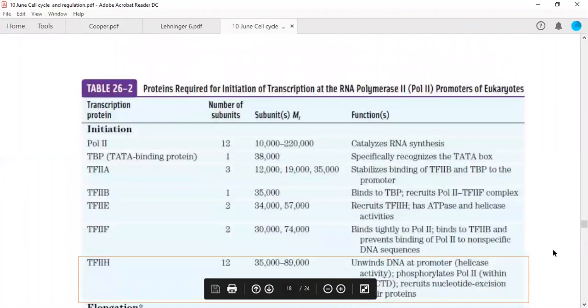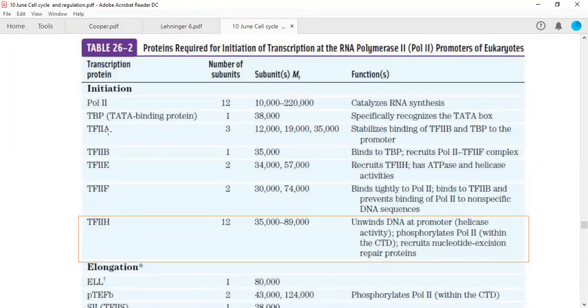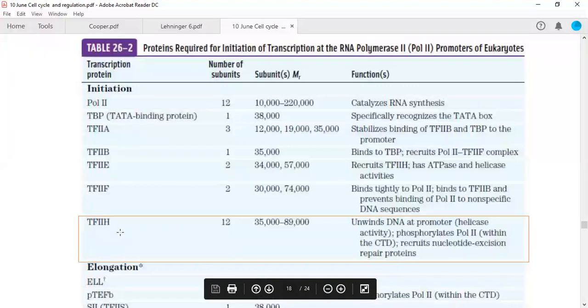There are certain transcription factors which are required for transcription, either initiation or elongation factors. In initiation, polymerase 2 binds with TATA binding protein and transcription factors A, B, E, F, and H. There are five transcription factors. Now we are going to discuss transcription factor 2H, which is under regulation of CDK activating kinase, CAK, made up of cyclin H and CDK7. It is a 12 subunit complex.